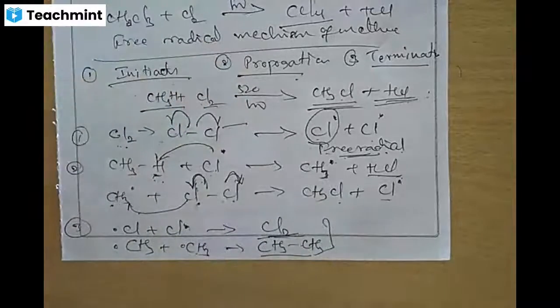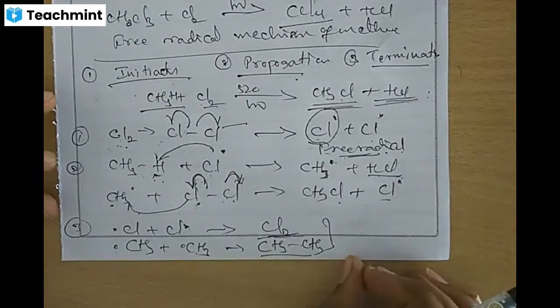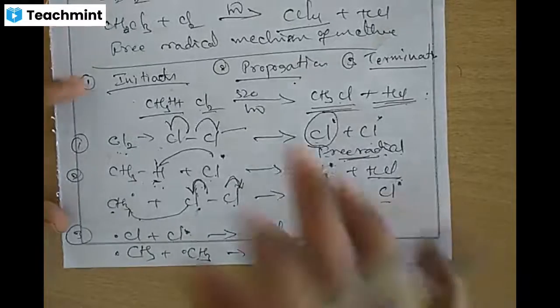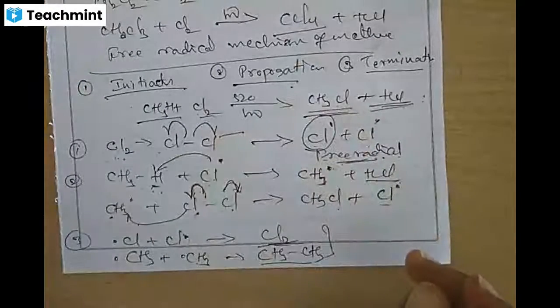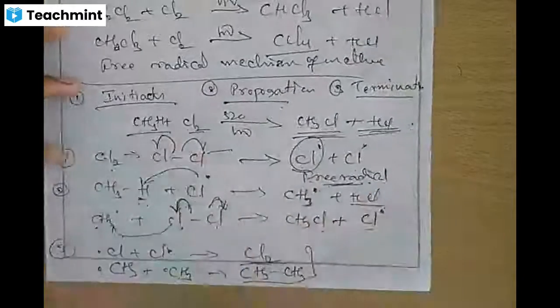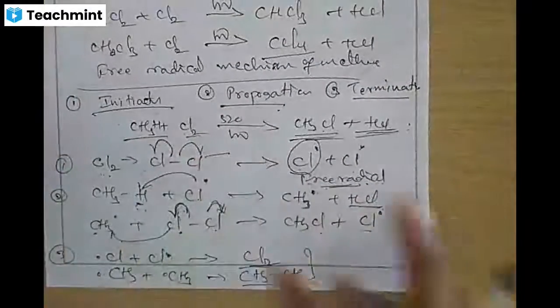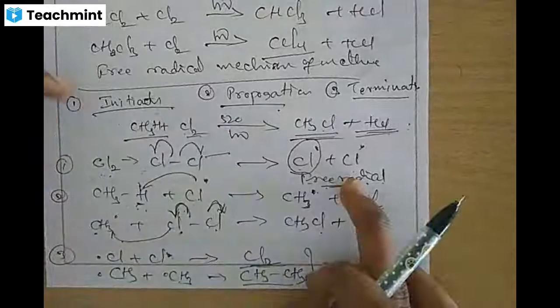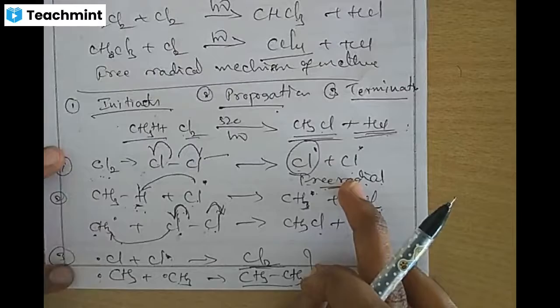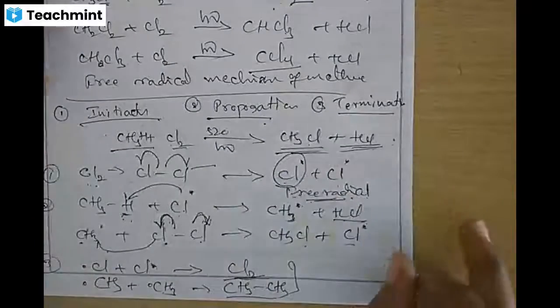Termination finally ends it. How does it end? Are you getting it? This is important. You need to write these 3 steps: chain initiation, chain propagation and chain termination. This is enough for us.